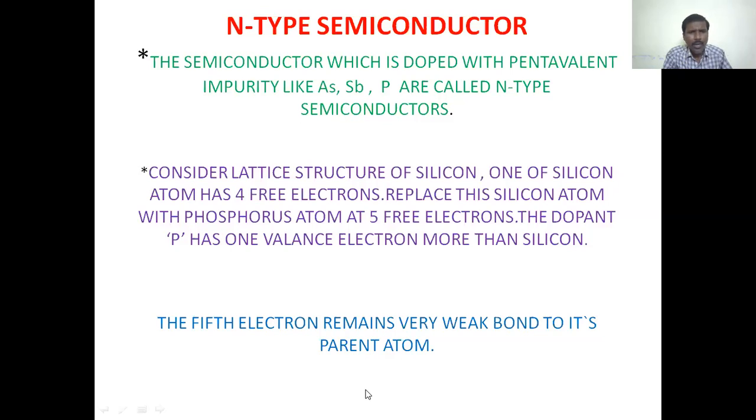Now consider how an n-type semiconductor forms. For the explanation, consider the lattice structure of silicon.